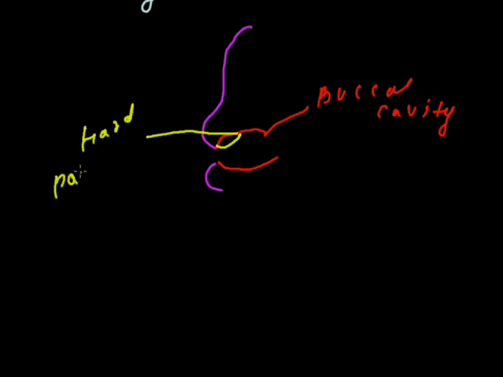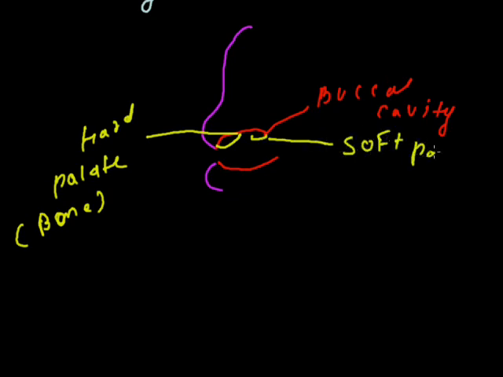We can feel that this is a hard part, and it is formed by bone. The posterior part, which is quite softer, is known as the soft palate.